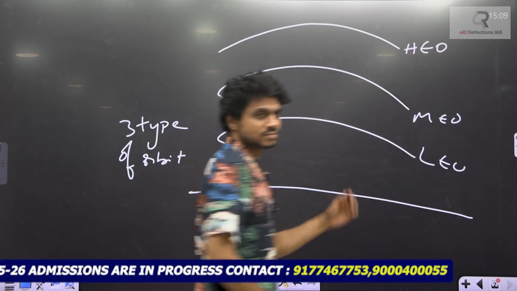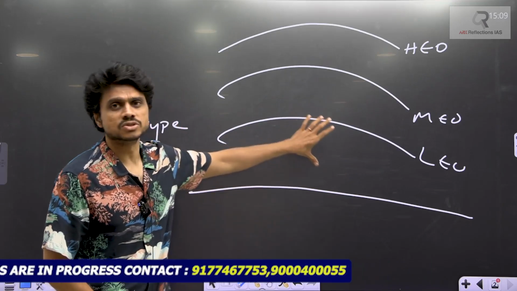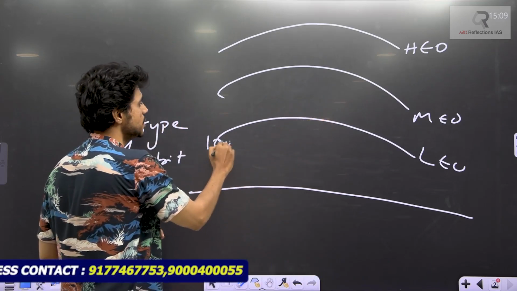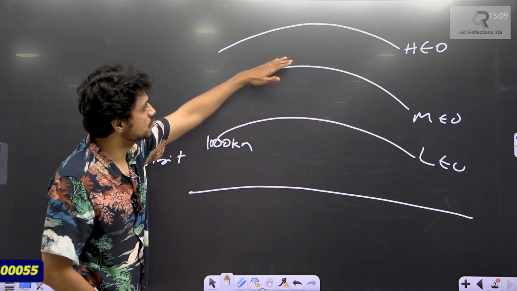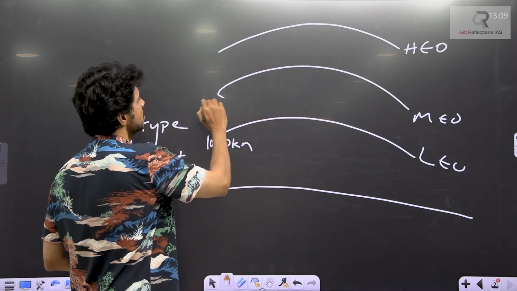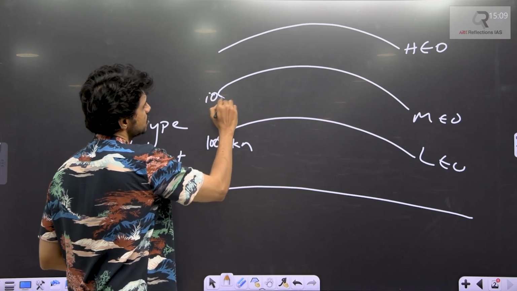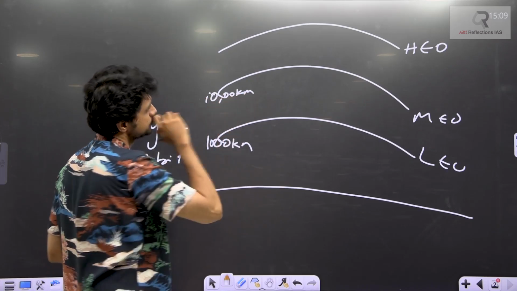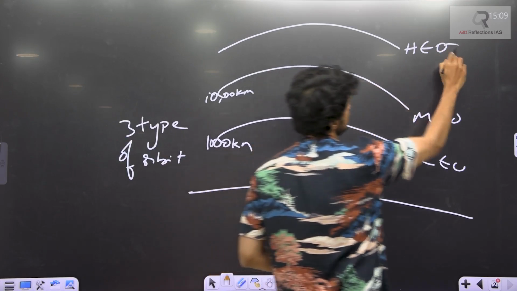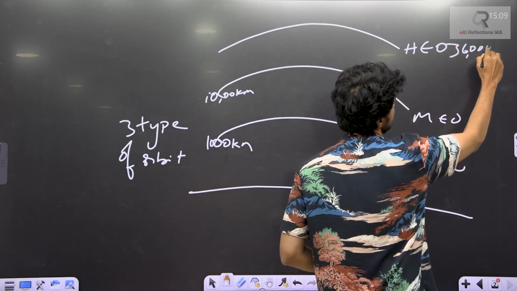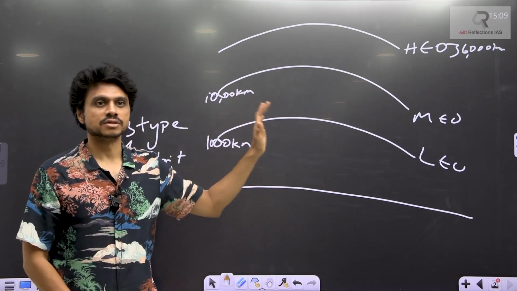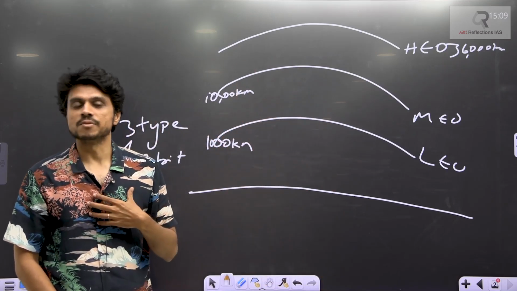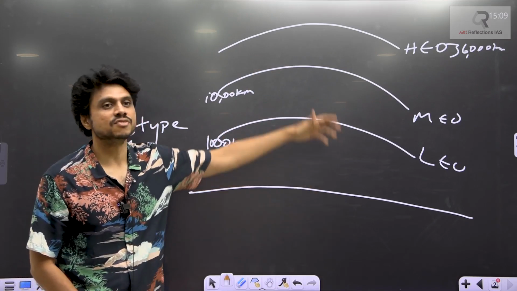So basically, these are the altitudes. Somewhere this would be around 1000 kilometers from the surface of the Earth, and this would be somewhere up to 10,000 kilometers, and this would be around 36,000 kilometers in altitude from the surface of the earth. So depending upon our requirement, we will place satellites at different heights.